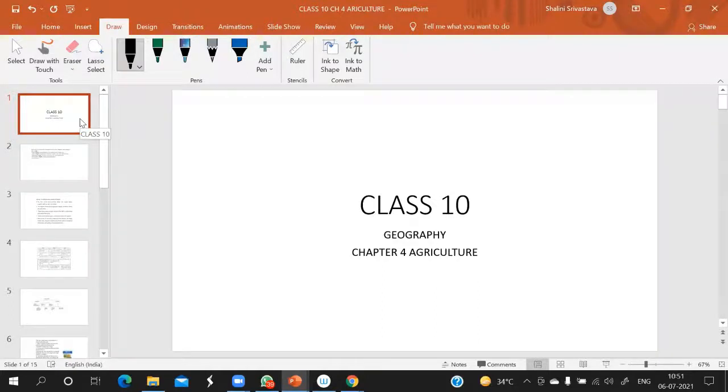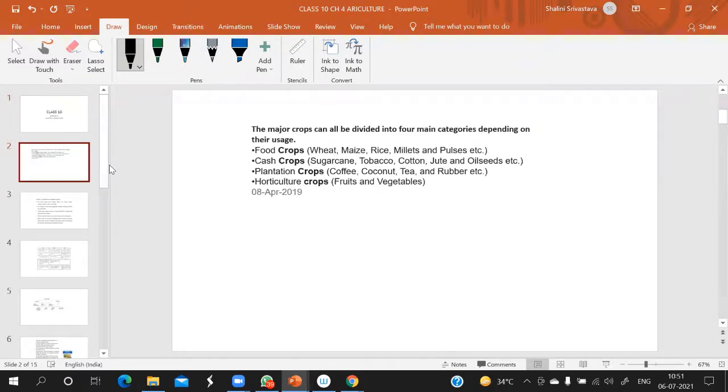Okay. So we have started class 10th geography chapter number 4, agriculture. Now you can see here the major crops, whatever we grow in our country, are to be divided into four main parts. Four parts means all types of crops which we have are to be divided into four parts, that is